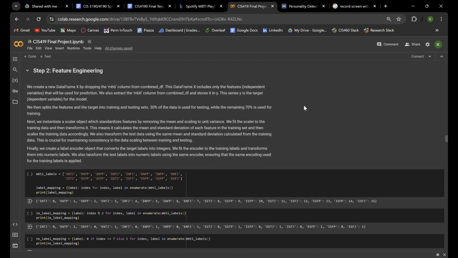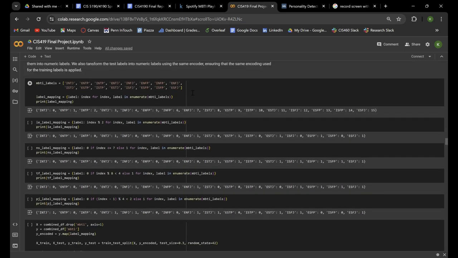Besides this, we're also going to be doing a more holistic review, seeing if we can guess the entire MBTI instead of just independent attributes of it. So with that being said, in our feature engineering, you're going to see 5 blocks of code. This is going to be the label mapping for independent MBTIs. You can see that every MBTI has its own independent label.